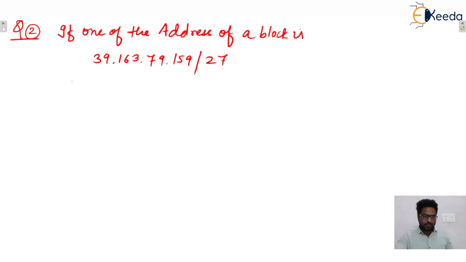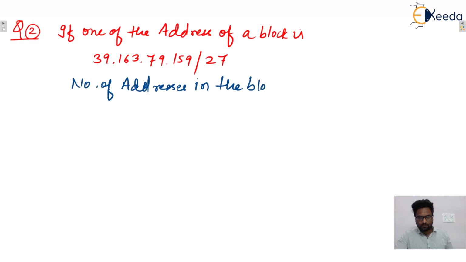So here we can say that number of addresses in the block, yes, we can say that this given IP address belongs to one block, isn't it? And we need to find out the number of addresses in that particular block with the help of this given IP address.